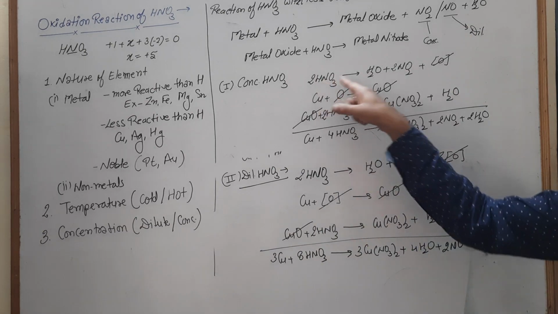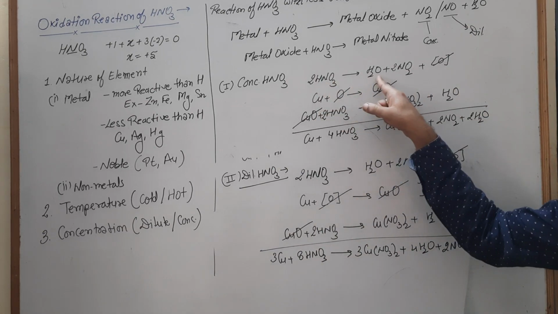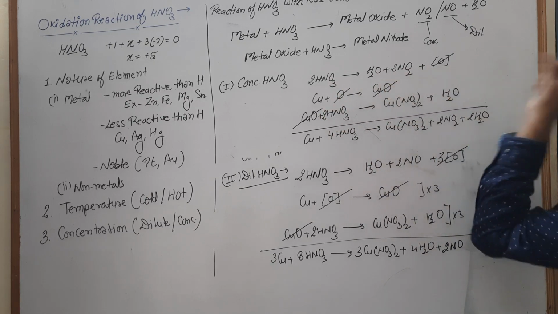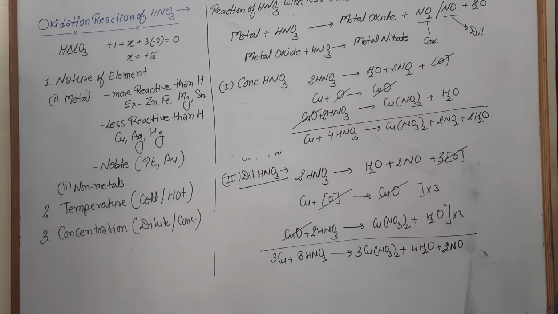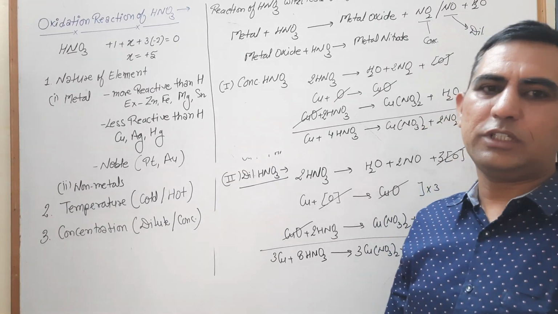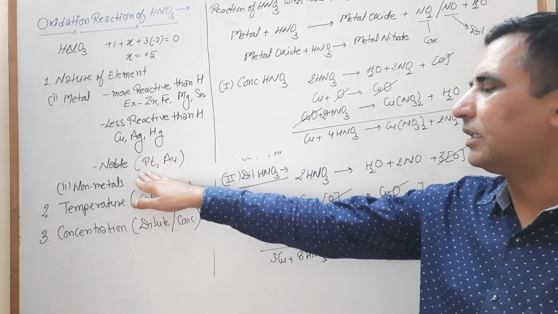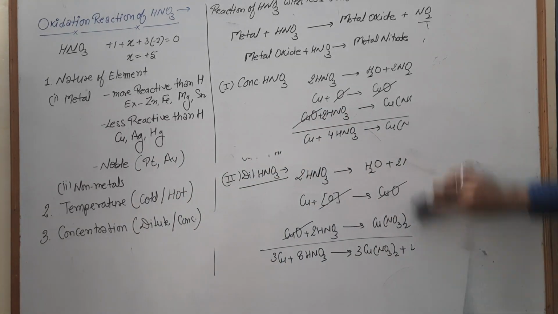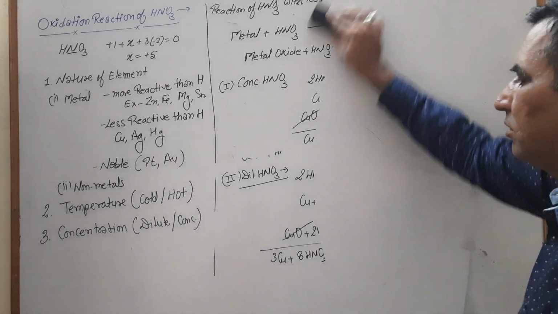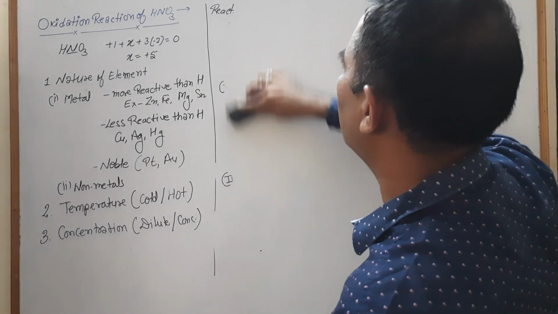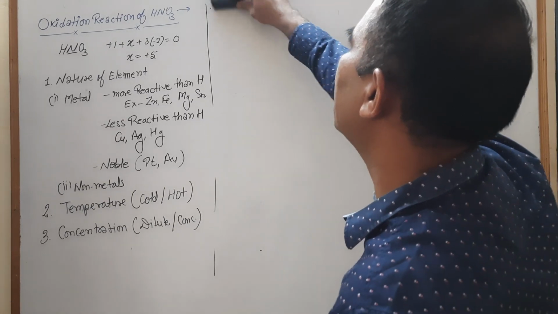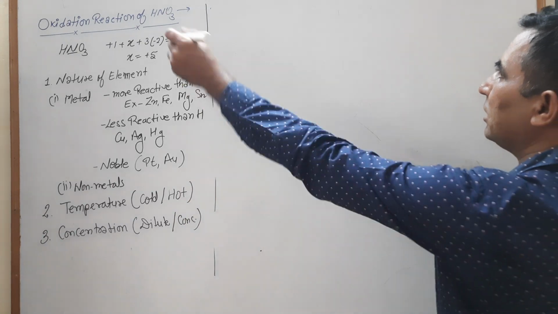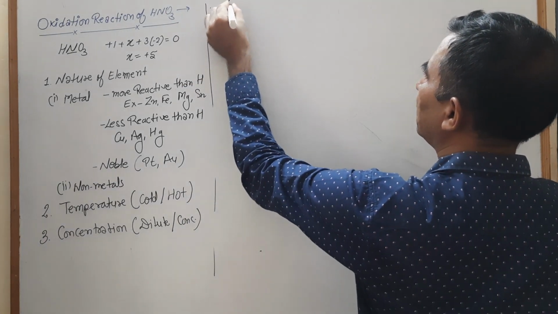This one is the ultimate reaction or the basic reaction or the master reaction, that your HNO3 turns into H2O plus NO2 plus nascent oxygen. Now we look at the reaction of HNO3 with noble metals like platinum and gold. HNO3 directly does not react with platinum and gold, but a solution of HNO3 with HCl, known as aqua regia, in which 3 parts of HCl and 1 part of HNO3 are present, reacts with noble metals.